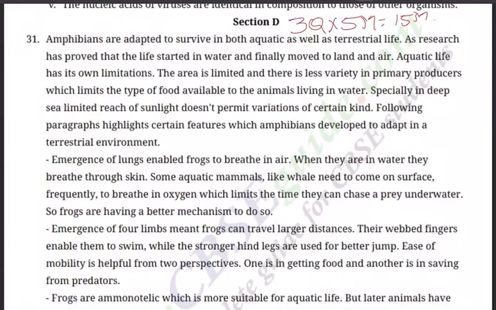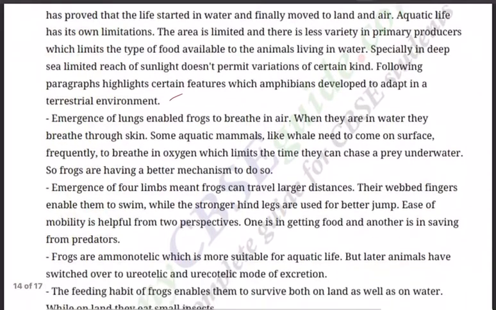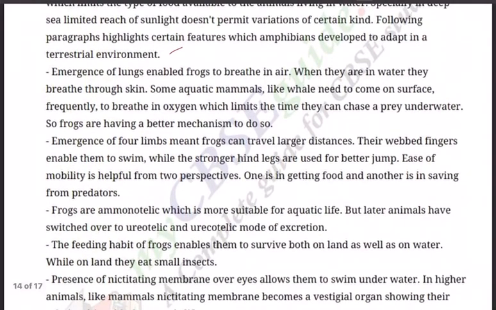Just imagine, I'll give an example. If a mummy prepares idli for breakfast every day, you will enjoy it for 2-3 days. Afterwards, imagine she prepares idli for breakfast every day for a month. Then on the 31st day, what is your fate? So that is the problem. The area is limited and the food has no variety. Especially in the deep sea, limited reach of sunlight doesn't permit variations of certain kinds.